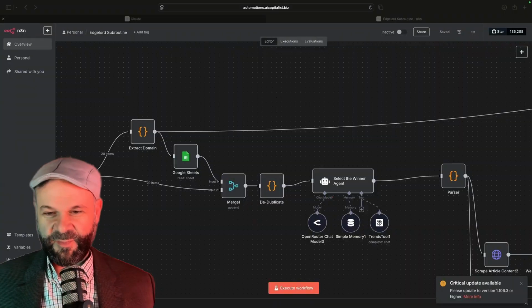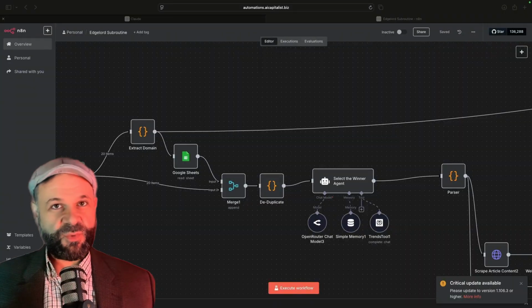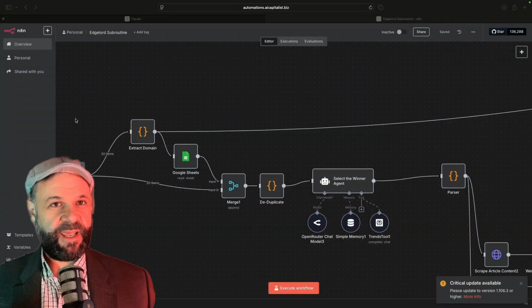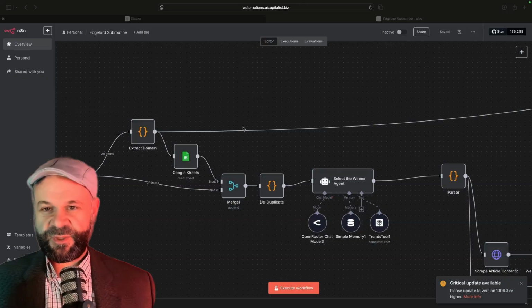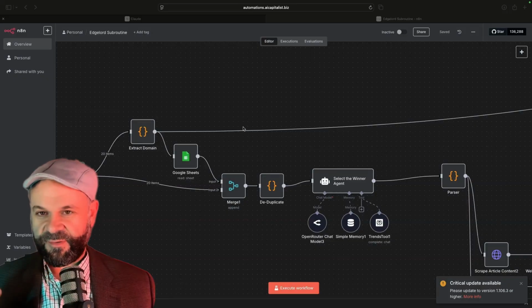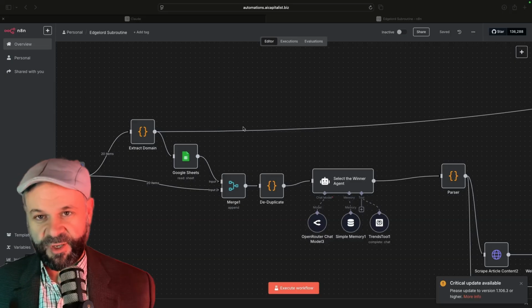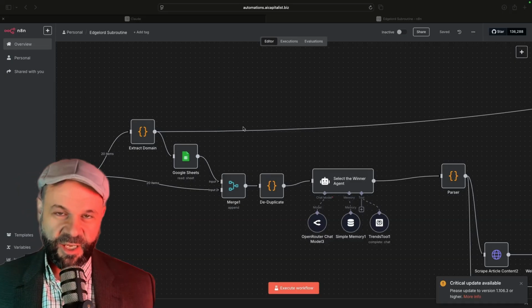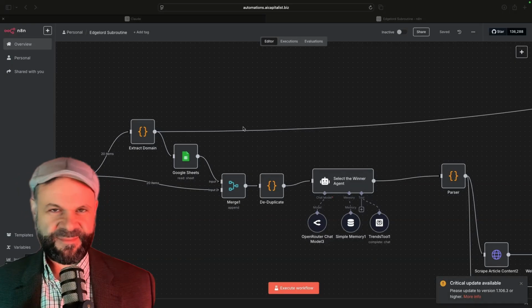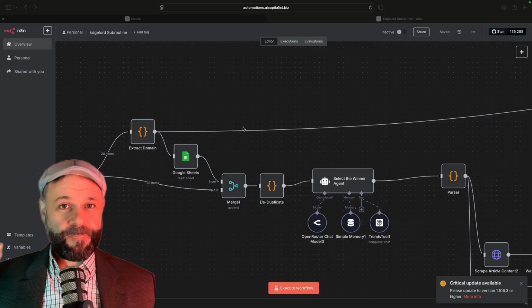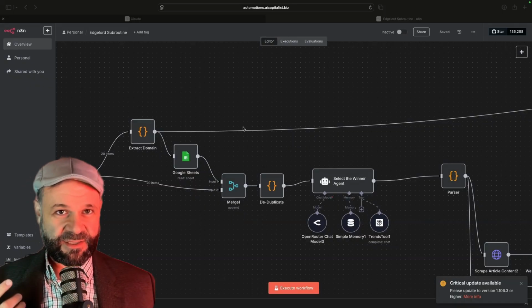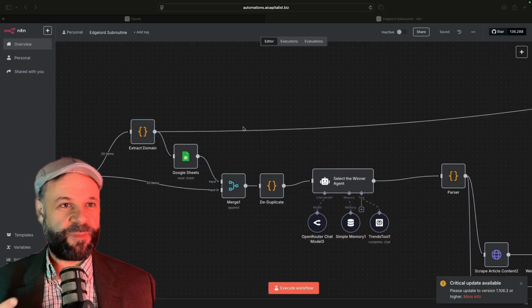Okay, I'm going to give away a little bit of the secret sauce here. So what you're looking at in this window is an automation, and this is within N8N. There are a number of different programs or online tools available to run automations. You've got make.com, Zapier, no one knows how to pronounce that one. I use N8N because it allows a lot of flexibility for coding and because it's open source.